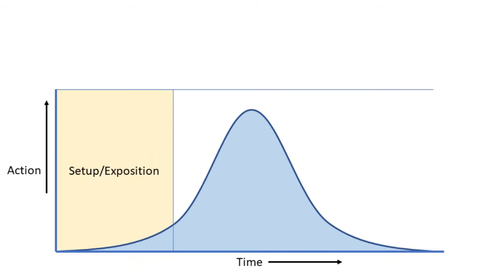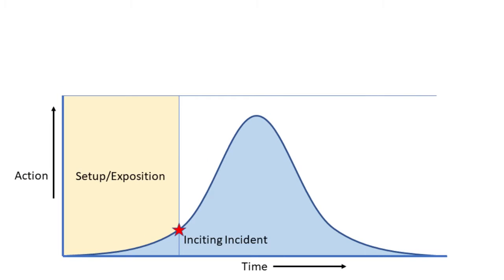We start with the setup or exposition, what we know as the beginning. This is where we are introduced to our protagonist and we learn about what their ordinary world looks like. Early in the story, the protagonist experiences the inciting incident. This is the thing that happens that leads into the rest of the story by inviting the protagonist to step out of their ordinary world and embark on the adventure.